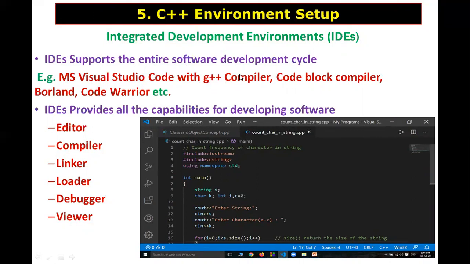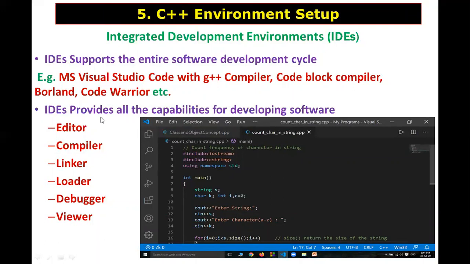And the second IDE software is Code Blocks compiler. In this software, the editor and compiler are combined. There is no need to download a separate compiler and separate editor. Only download once and install it. In that, only editor and compiler are there. Third one is Borland. Fourth one is Code Warrior. A number of IDE environments are available. But the famous Code Blocks compiler and Visual Studio Code with C++ compiler are used.